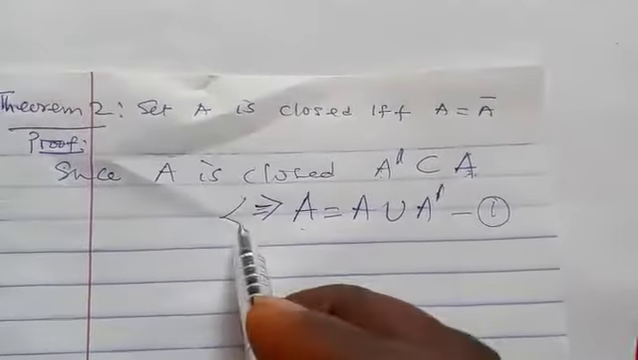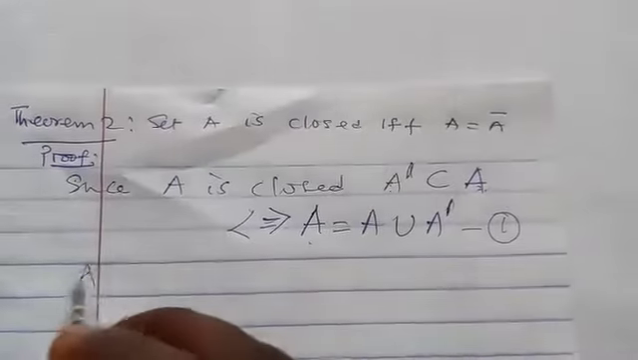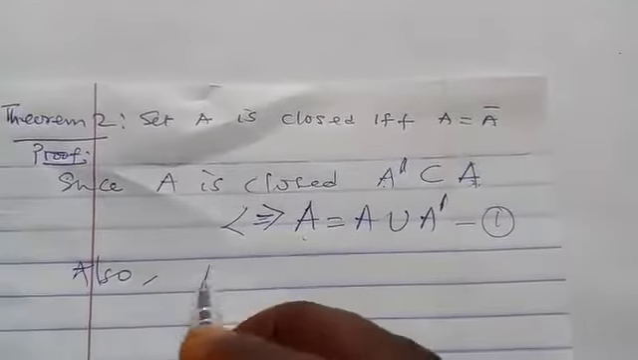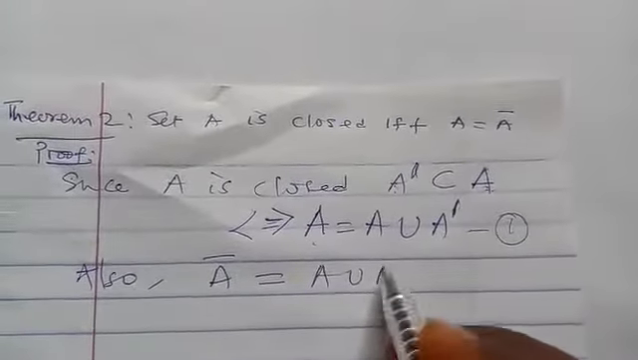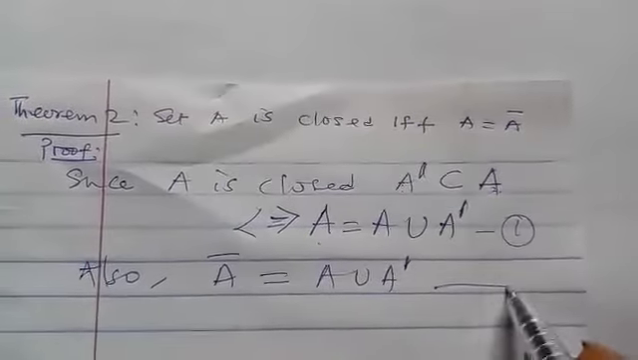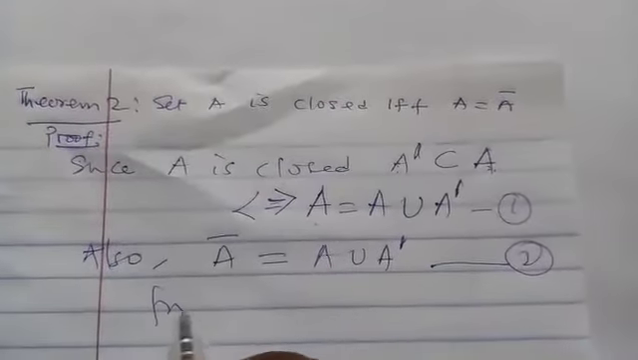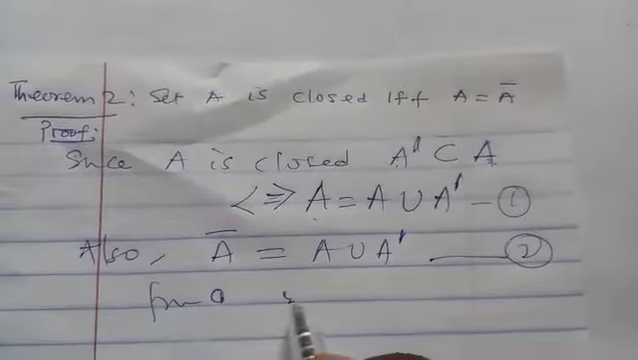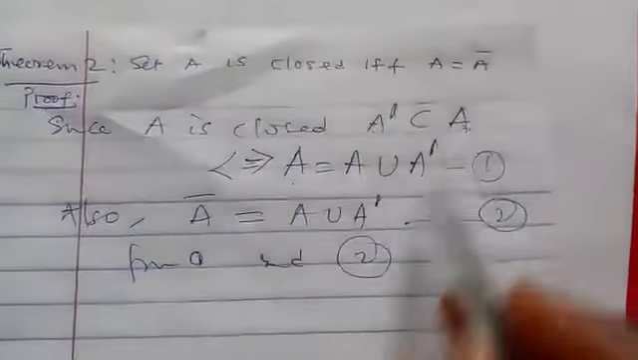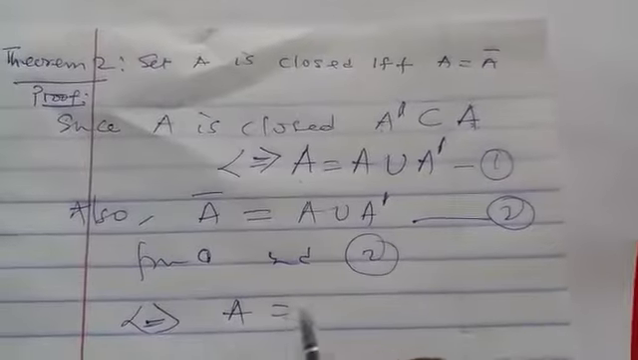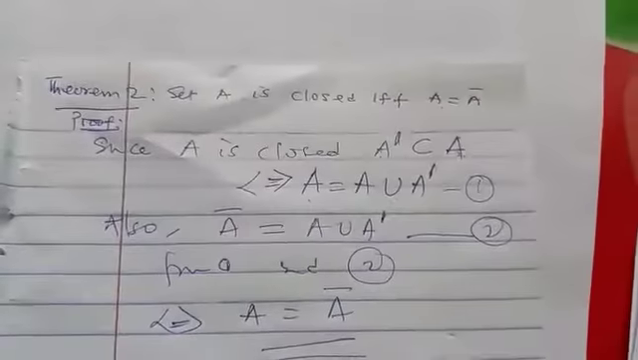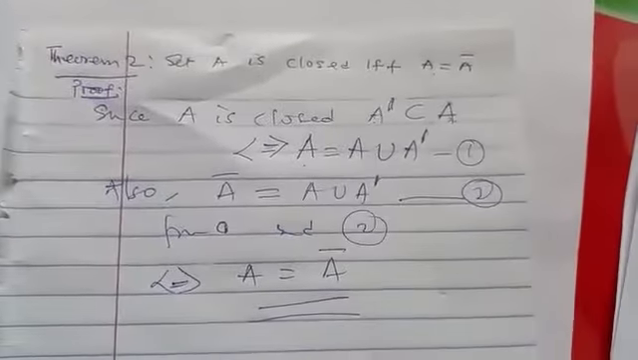But since it's if and only if, we keep that. Also, we have just shown that A bar is equal to A union A prime. So which is 2. Then from 1 and 2, if you compare 1 and 2, you have that A is equal to A bar. And that completes the proof. Another important theorem.